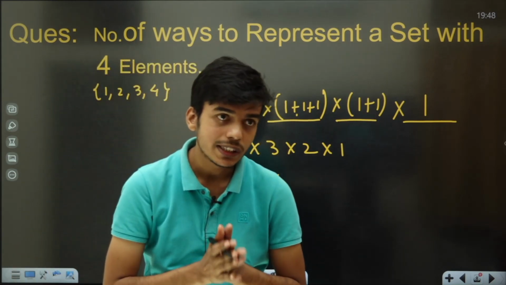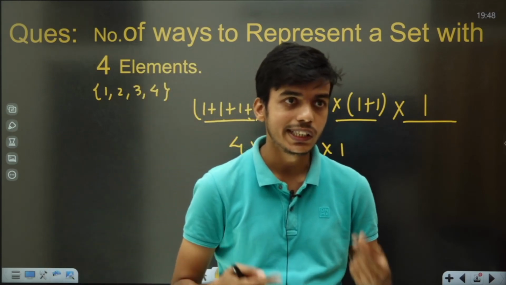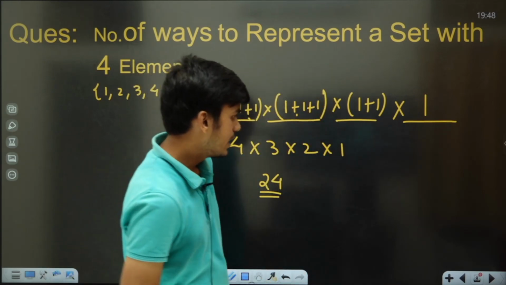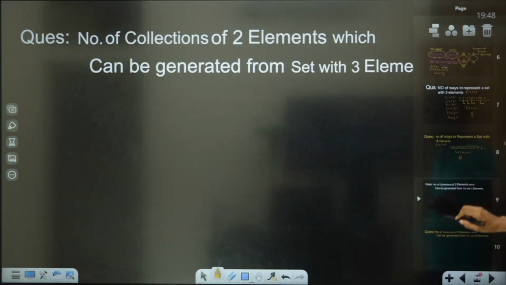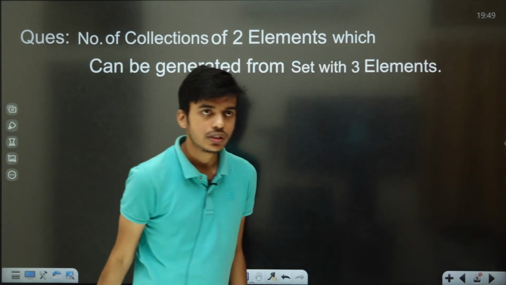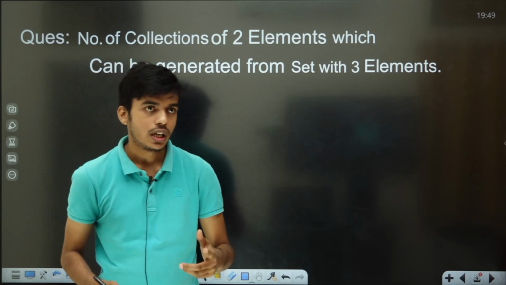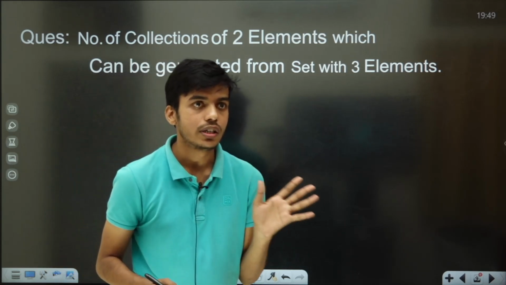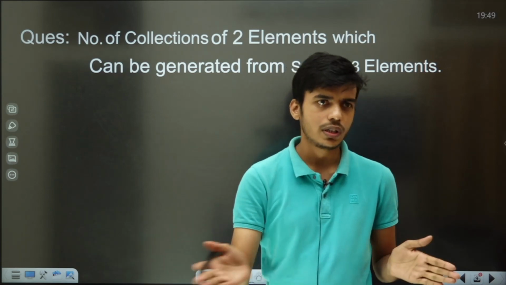Now what is the basic difference between set and collection? As I told you already, the set has no repetition. That means it has distinct elements, but a collection can have repetition. And a set has unordered elements. A collection can also have unordered elements.